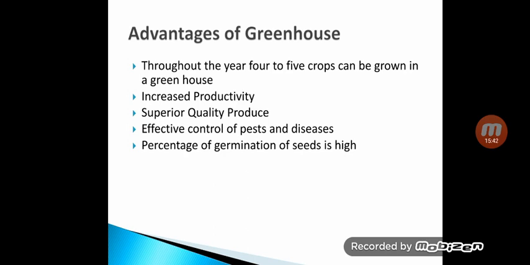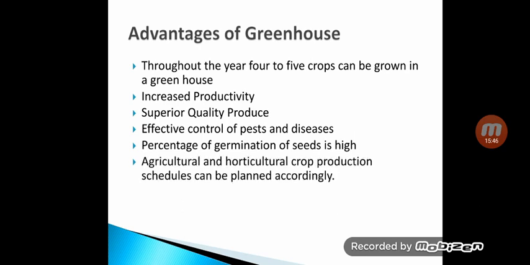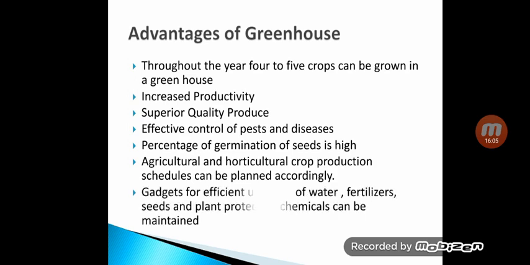Also, you can plan agricultural and horticultural crop production schedules to take advantage of market needs. You can see at what time what agricultural crops are needed, what horticultural crops are needed.